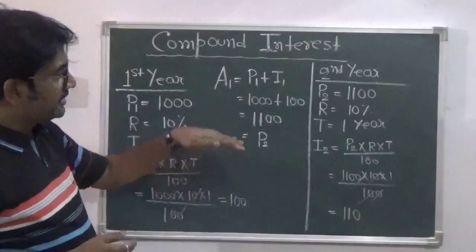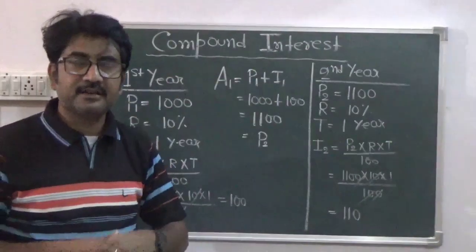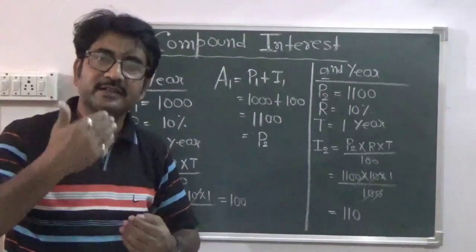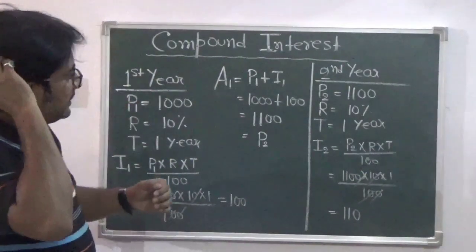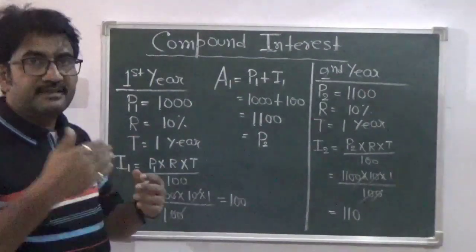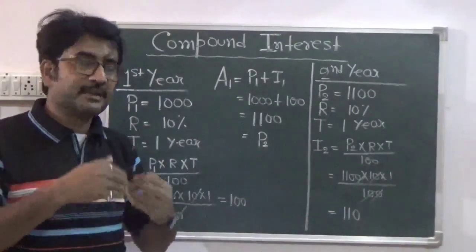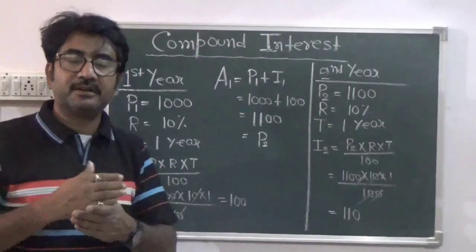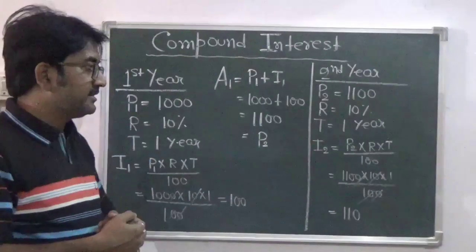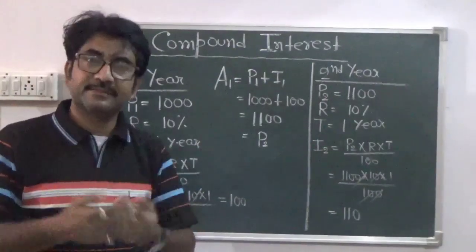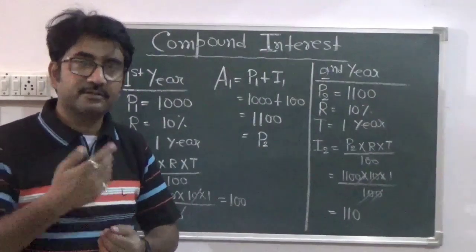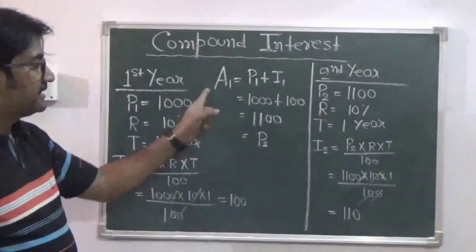But when we enter into the next conversion period, meaning the time period after which the interest is calculated, here supposing the conversion period is 1 year. It can be half yearly also, that means sometimes you will find in the question interest compounded half yearly, compounded quarterly. Half yearly means interest will be calculated after every 6 months, quarterly means interest will be calculated after every 3 months. Now here the amount is 1100.